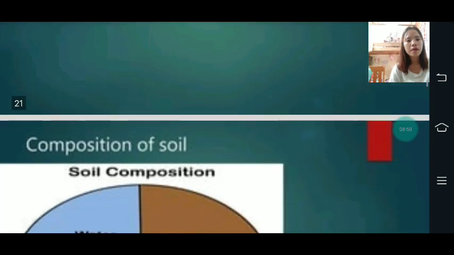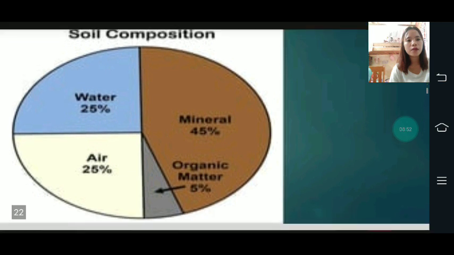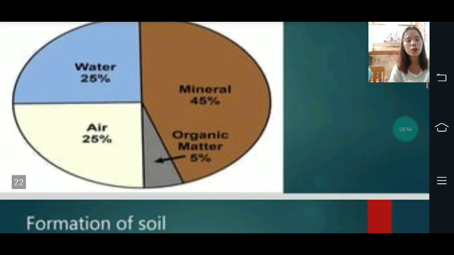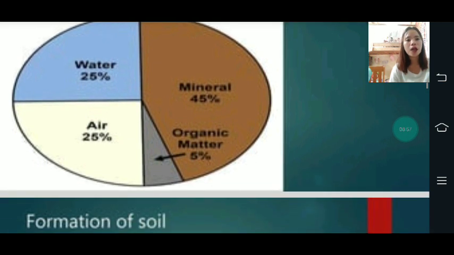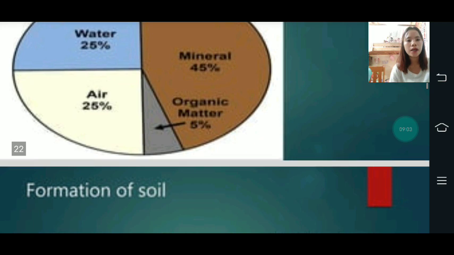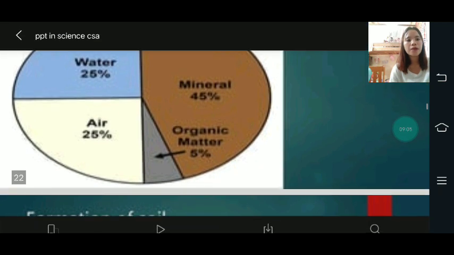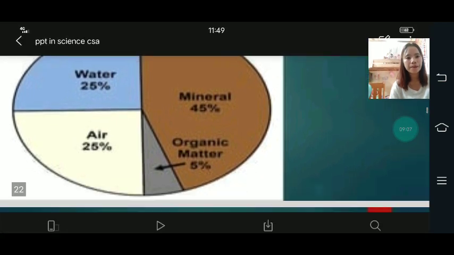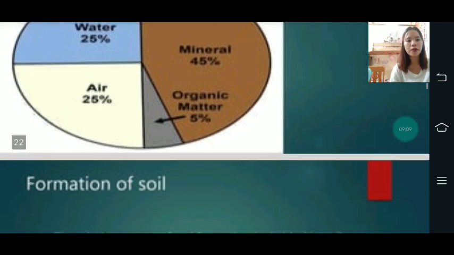Paleozoology. Then the composition of soil. This is the composition of soil: water 25%, then minerals 45%, organic matter 5%, and air 25%. So the mineral is the biggest percentage in the formation of soil.